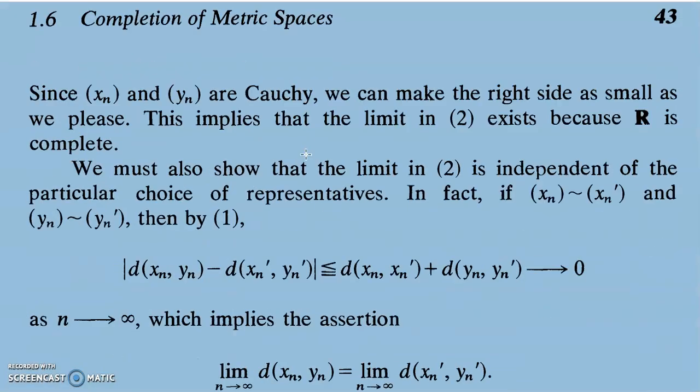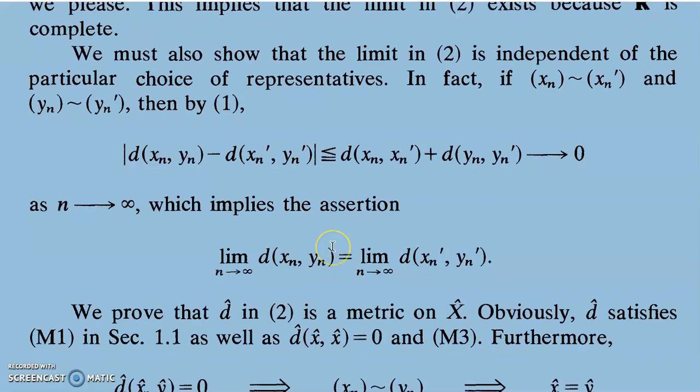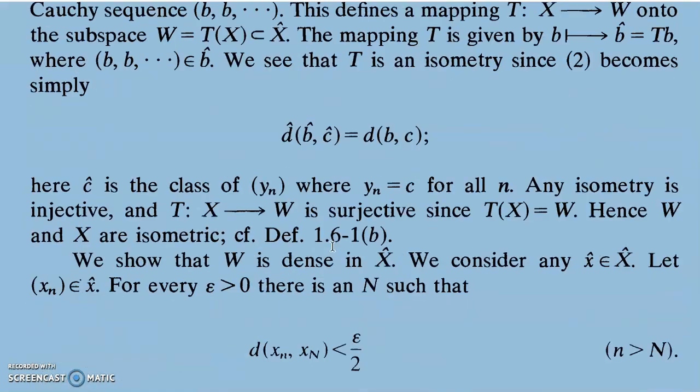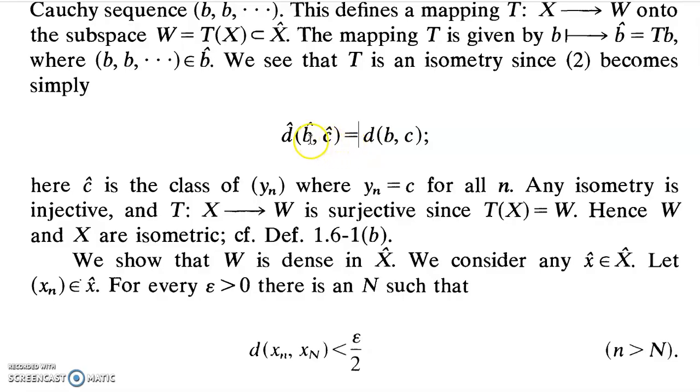In our case, d cap of b cap, c cap should be equal to the limit as n tends to infinity of d of the sequence b, b, b, b, b and the sequence c, c, c, c, c, etc. Since the sequences consist of constant elements, the limit of d of b, c should be the answer.